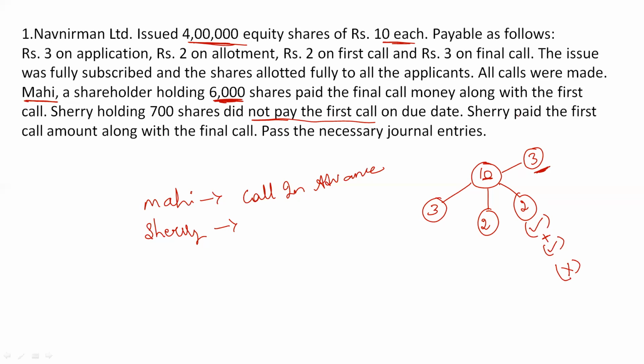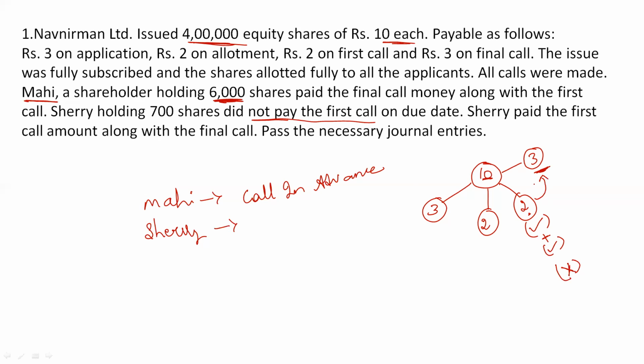Then Sherry paid the first call amount along with the final call. Now see what is happening. So Sherry, we know she did not pay first call amount. There was calls in arrears during first call, correct? But first call money she is paying along with second call.